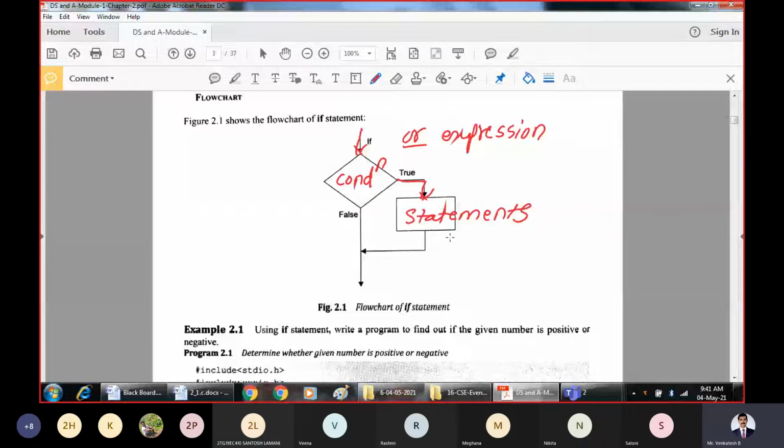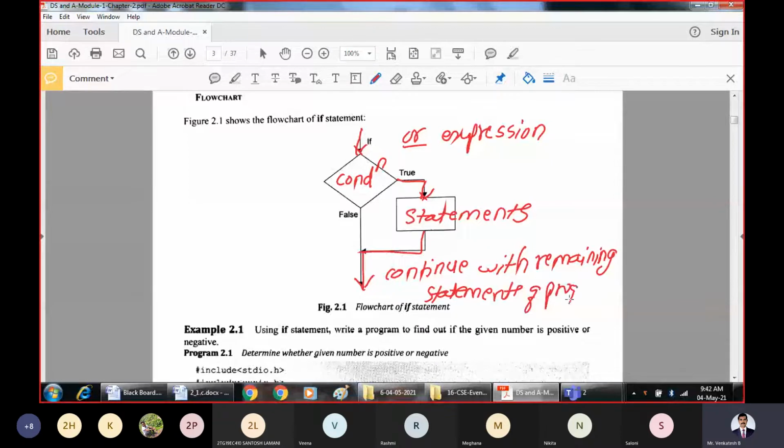What it indicates here is to continue with the remaining statements of the program, that is, whatever statements follow after that. That is what happens whenever this condition is true.